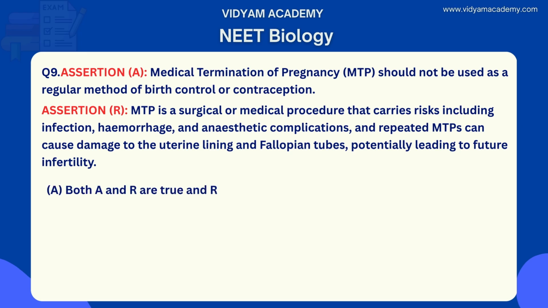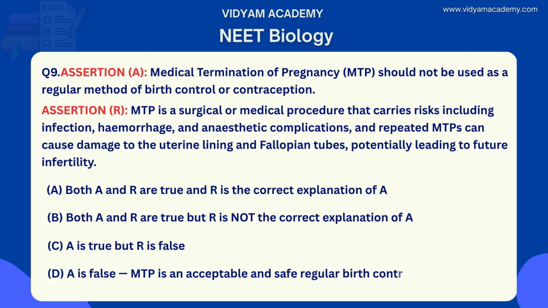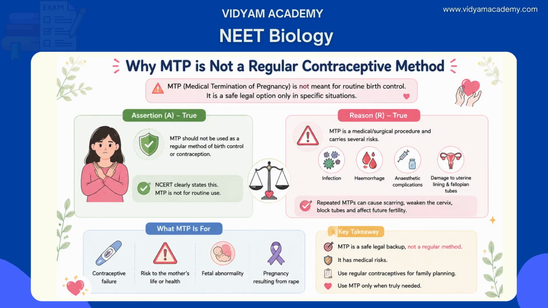Option A, both A and R are true and R is the correct explanation of A. Option B, both A and R are true, but R is not the correct explanation of A. Option C, A is true but R is false. Option D, A is false because MTP is an acceptable and safe regular birth control method. What is the right answer here? Option A is the right answer because both A and R are true and R is the correct explanation of A. Why and how? Let's see.